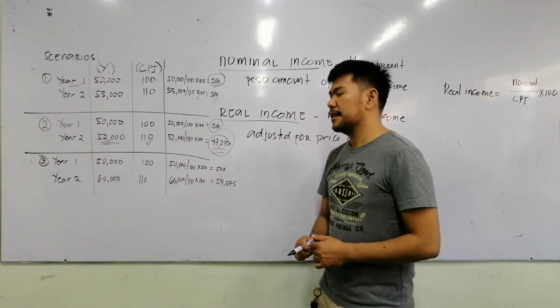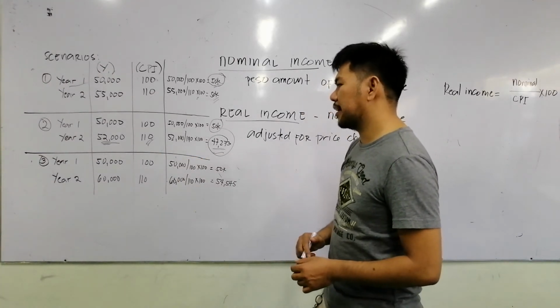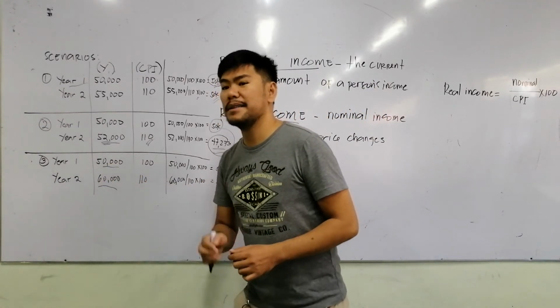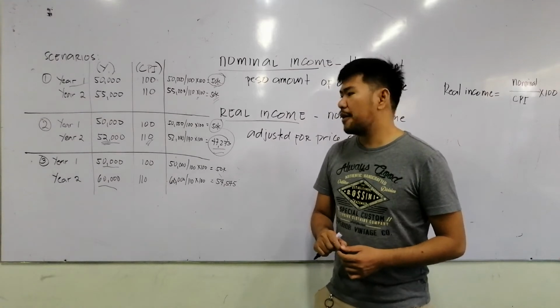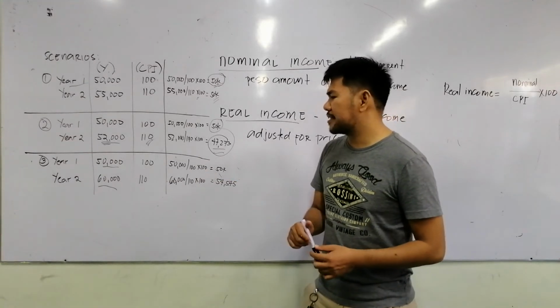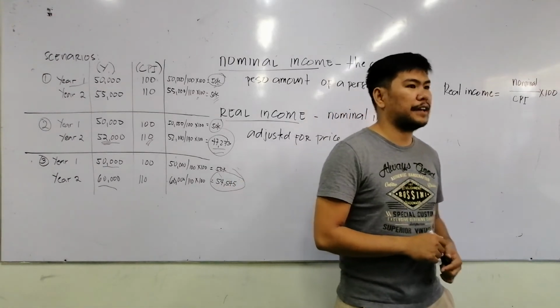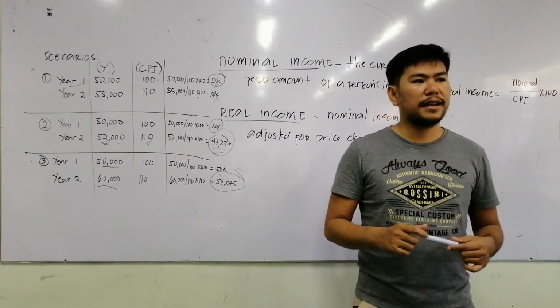Now let's look at year 3. From 50,000 to 60,000, your income has actually increased by 10,000. However, if you adjust that to the price change, it's only 54,545. Did you get it?